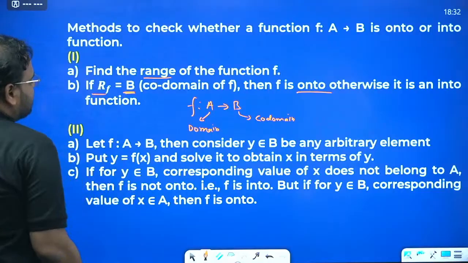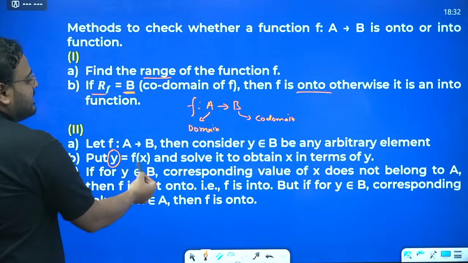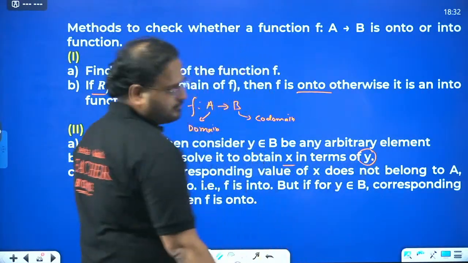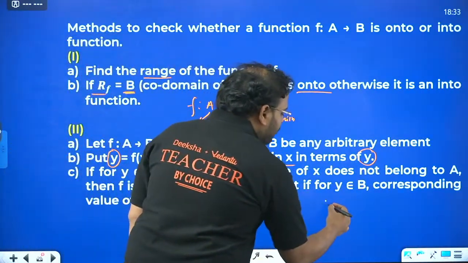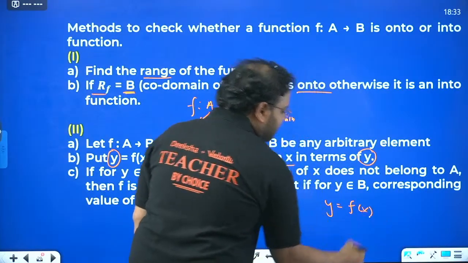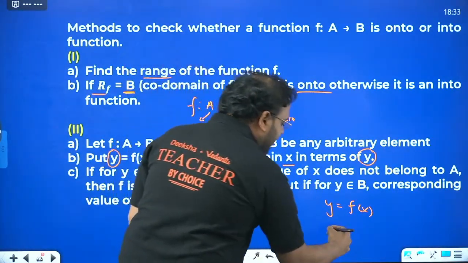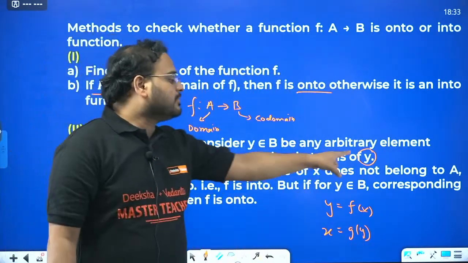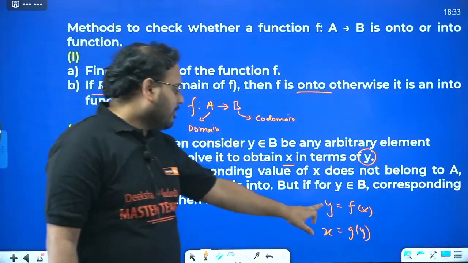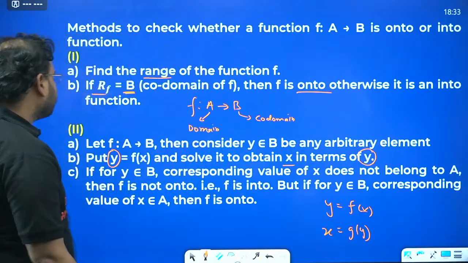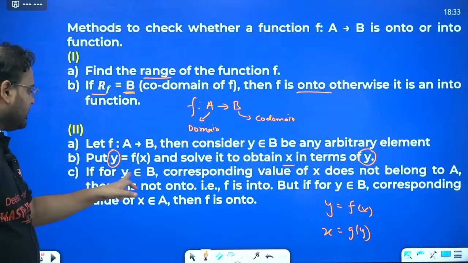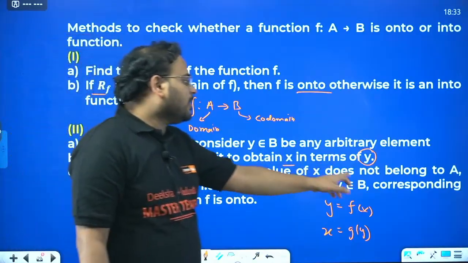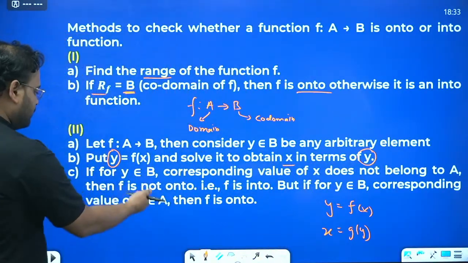If you have another approach, what is it? Put y equal to f(x), and solve for x in terms of y. Any function given to you is usually written as y equal to f(x), where y is the subject. Here you write x as the subject, x equal to g(y). Then take any value from the codomain and put it in. If x does not belong to the domain, it is not onto.